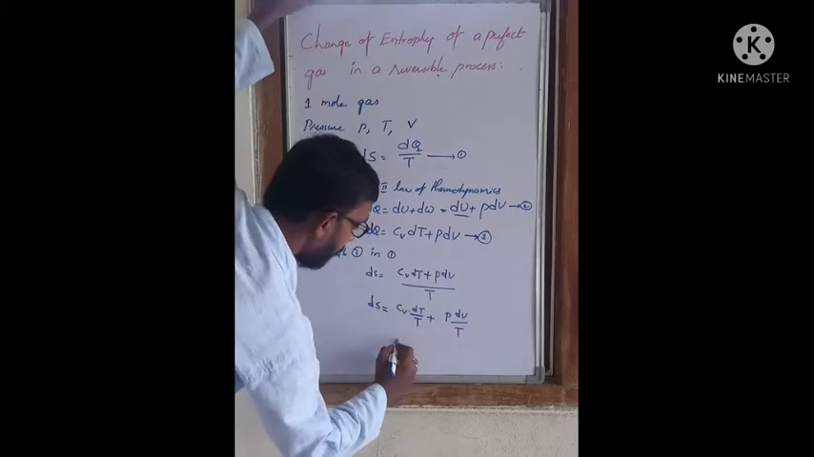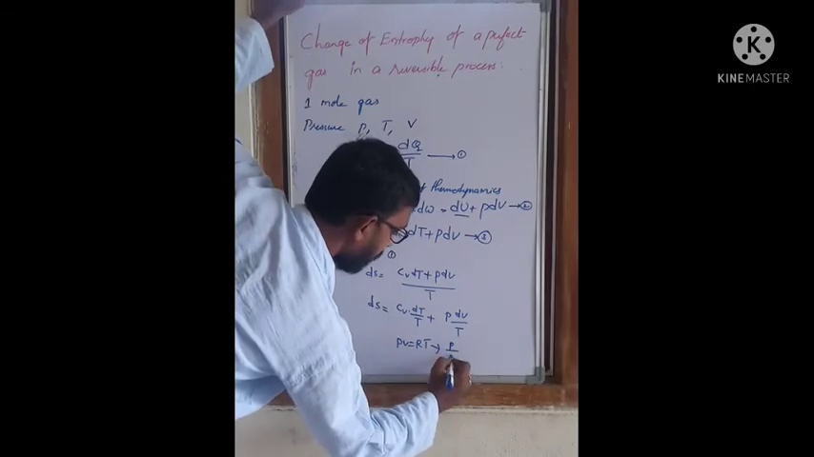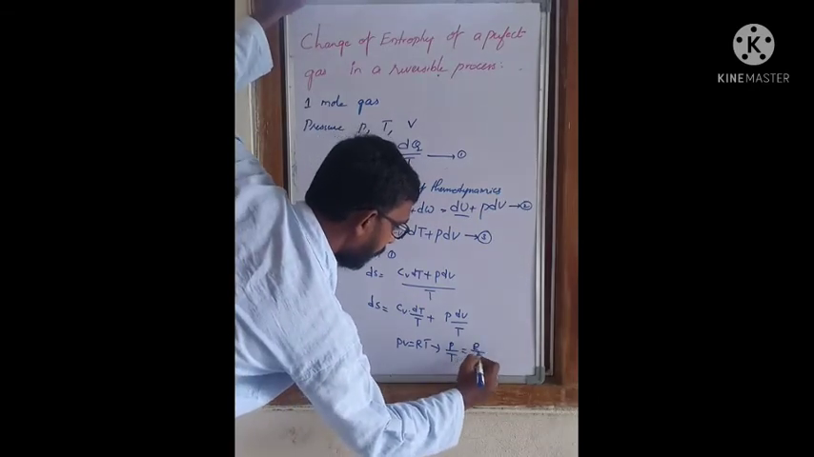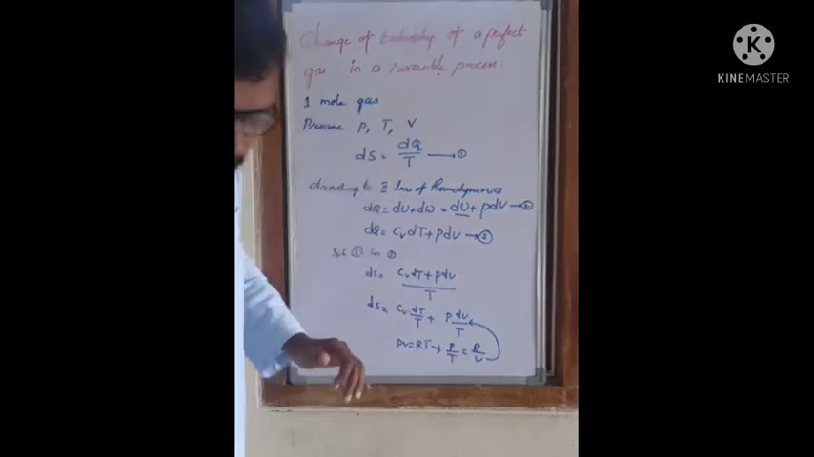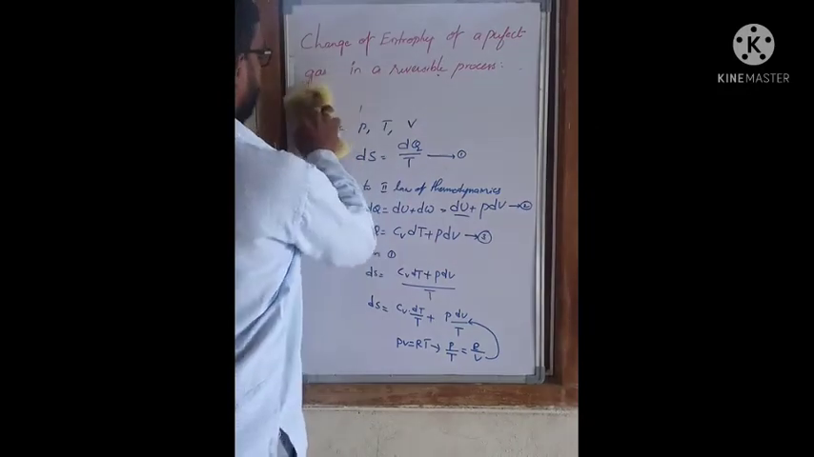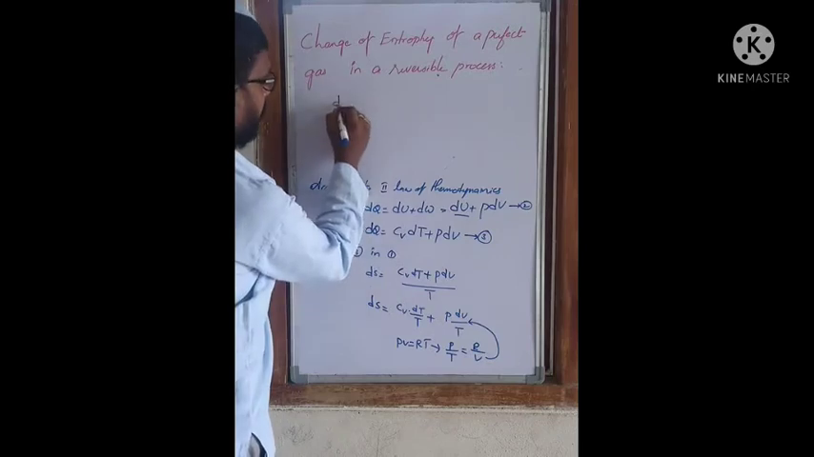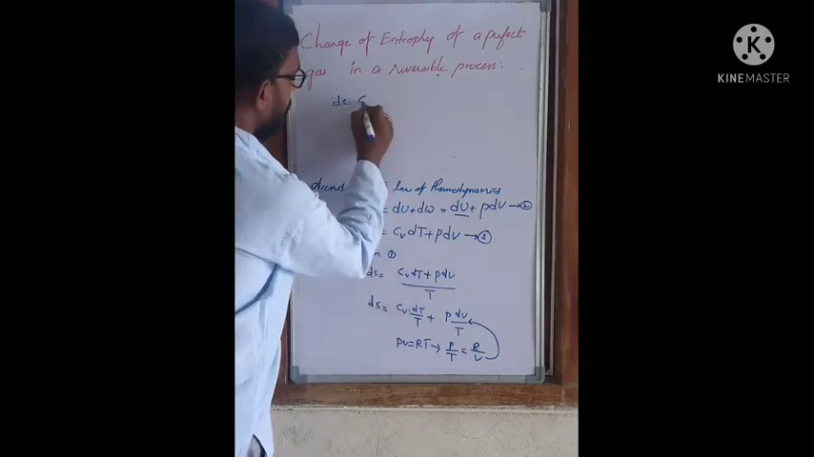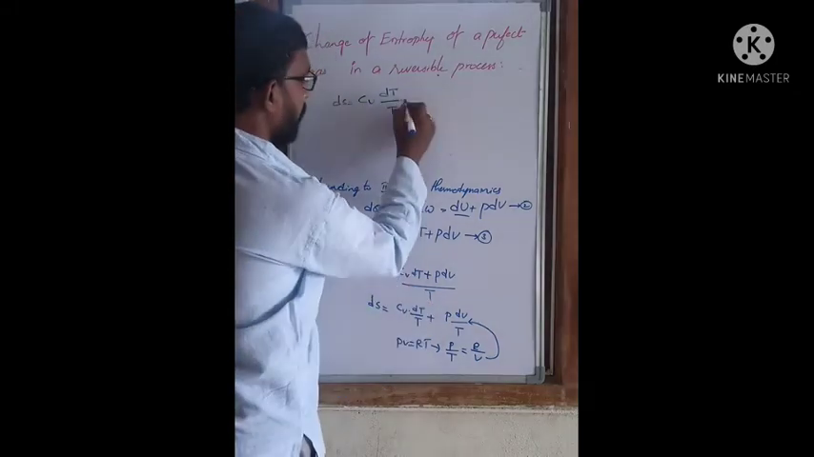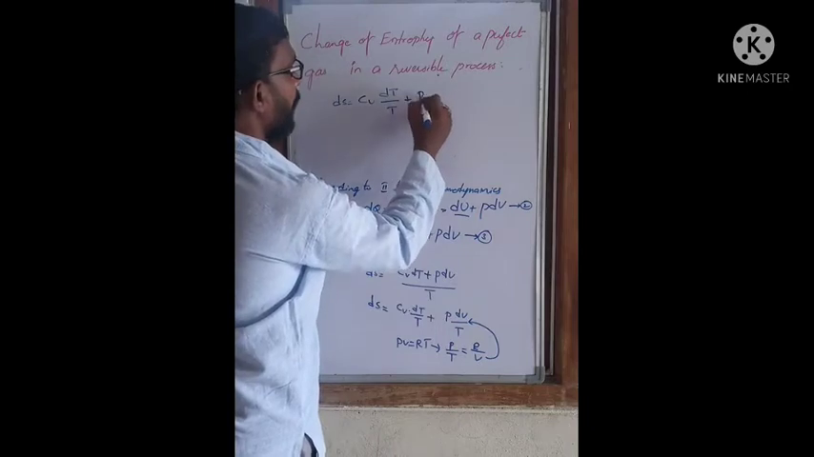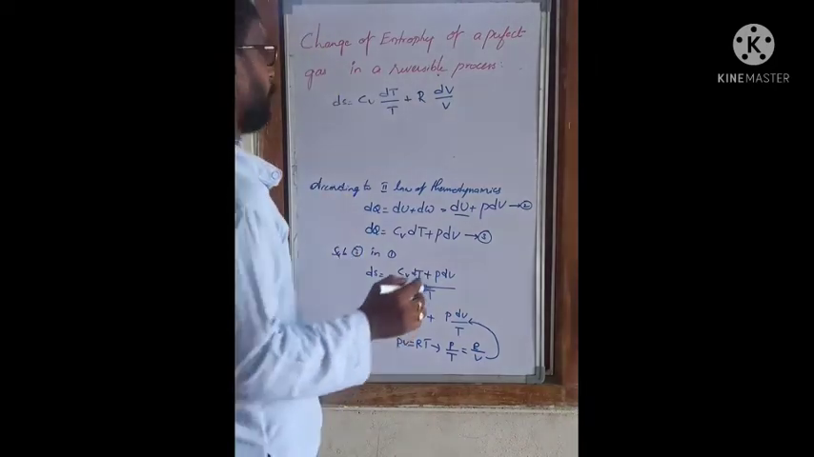We know that PV equals RT. With the help of this equation, P by T can be written as R by V. Substituting this in the equation, we finally get dS equals Cv dT by T plus R dV by V.